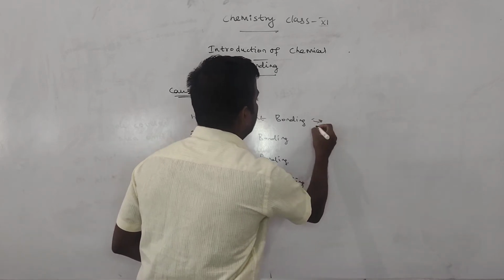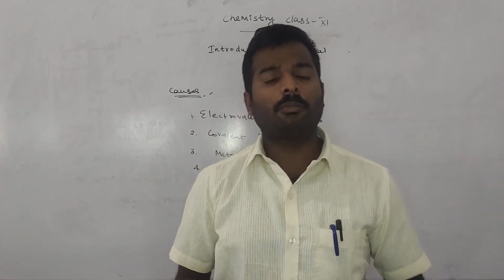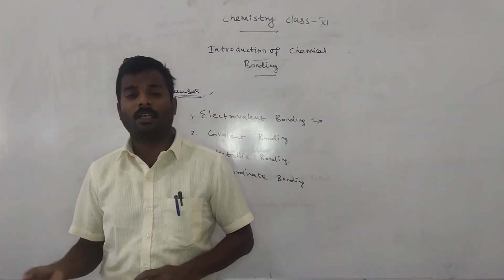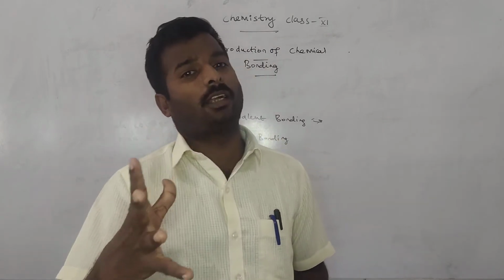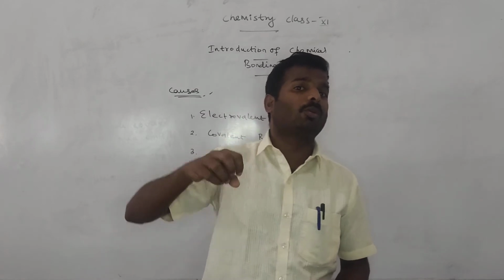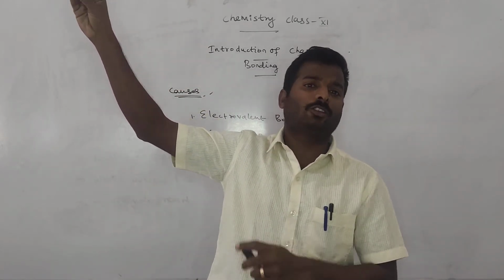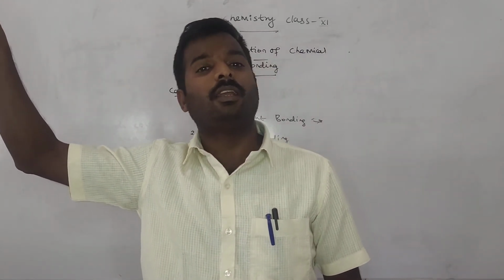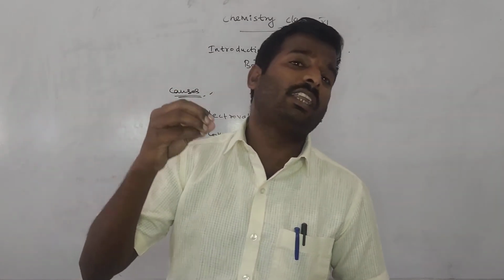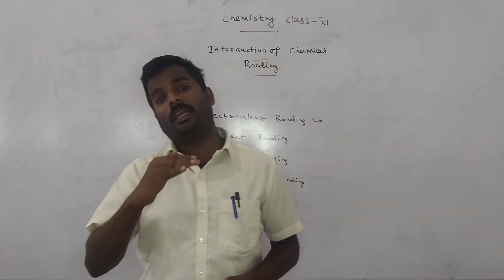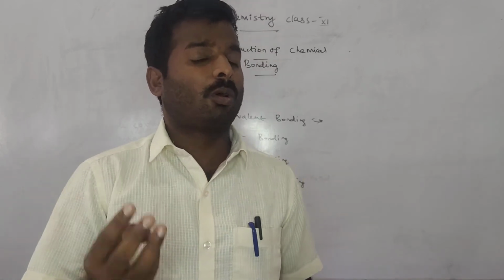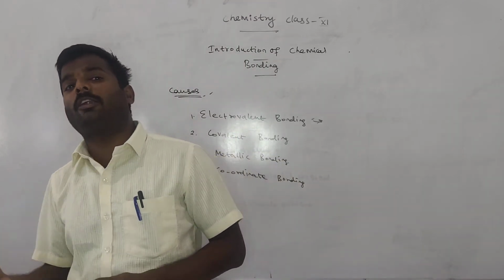What is electrovalent bonding? Electrovalent bonding takes place between highly reactive metals and highly reactive non-metals. Metals are those which donate electrons because the size of the metal is big. Therefore, the attraction between the nucleus and the outermost shell is weak, so the outermost shell electron is free and can easily come out. Electropositivity is the tendency of releasing electrons. Metals are highly electropositive.